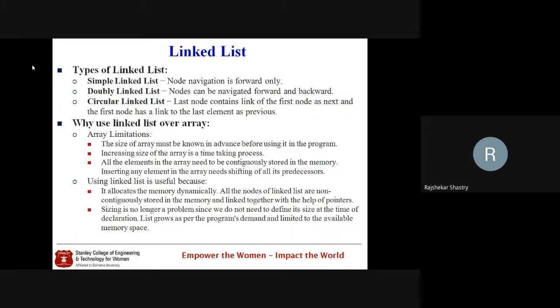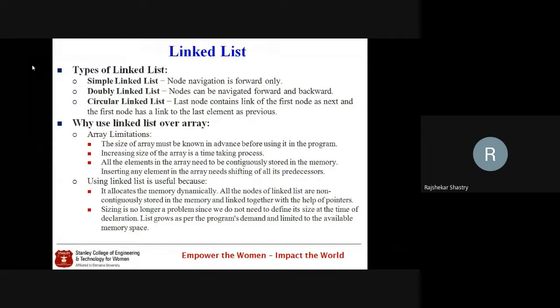When we talk about linked lists, generally we talk about three different types. One is the single linked list, a simple linked list. The second is the double linked list, which means every node has two link portions and one data portion. Whereas a circular linked list is a circular arrangement of nodes of a single linked list.